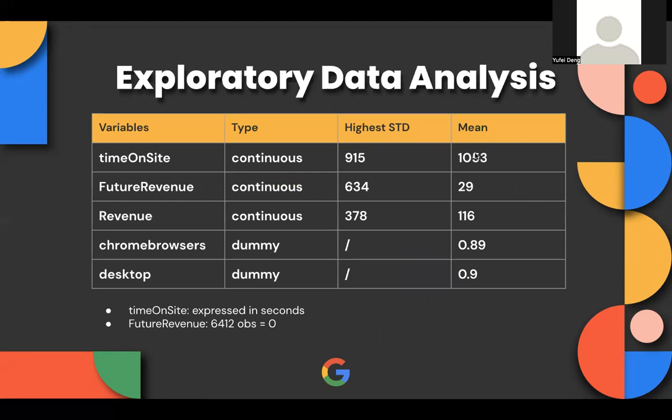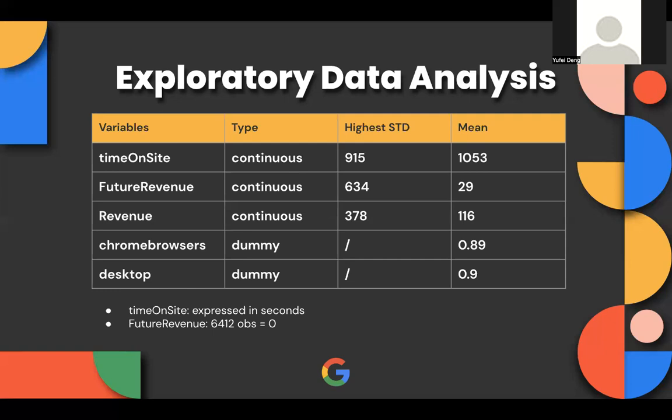Among all the variables chosen, time on site has the highest standard deviation of 915 since it's recorded in seconds. Future revenue also has a high standard deviation of 634 and a mean of 29. That is due to the majority of the values at 0. Similarly, revenue has a high standard deviation of 378 with a mean of 116, which indicates a relatively discrete distribution.